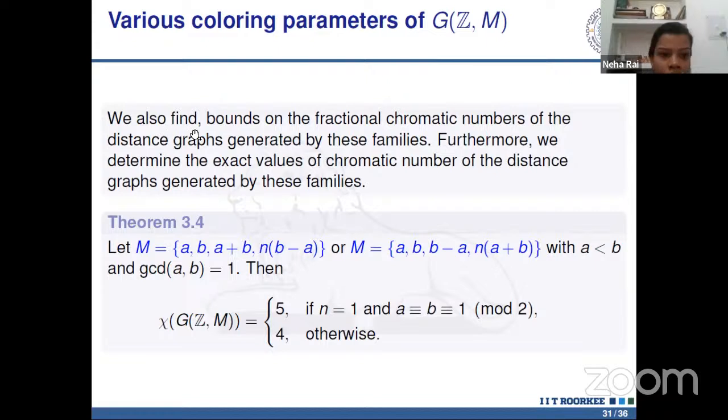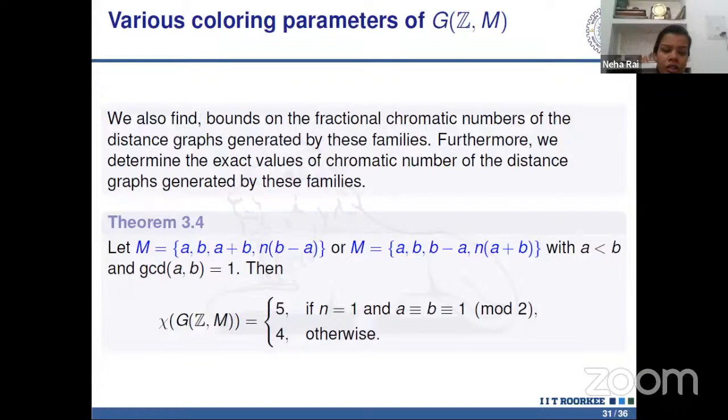We also find bounds on the fractional chromatic number of the distance graph generated by this family. We discussed this in the main results. Further, we determine the exact value of the chromatic number of the distance graph generated by this family.